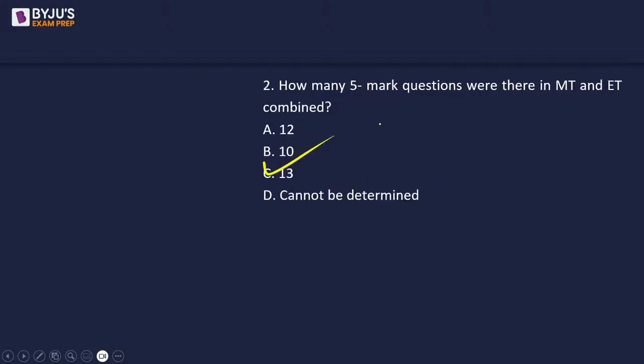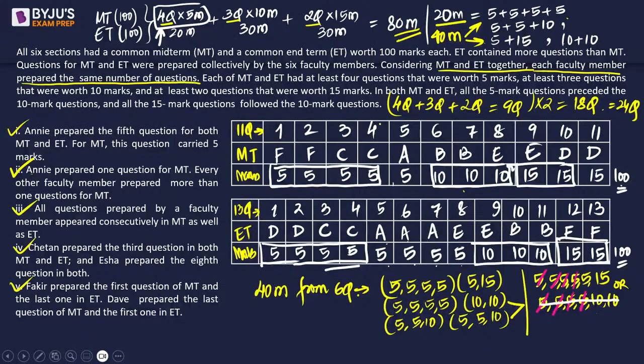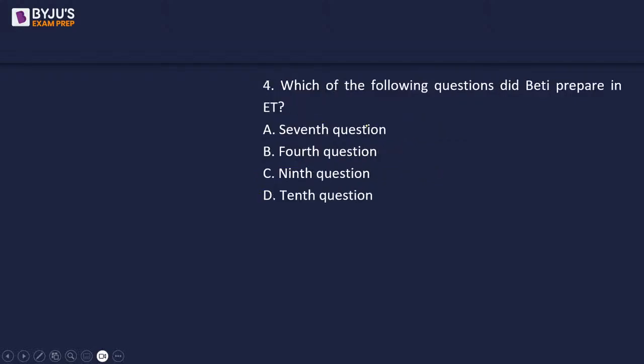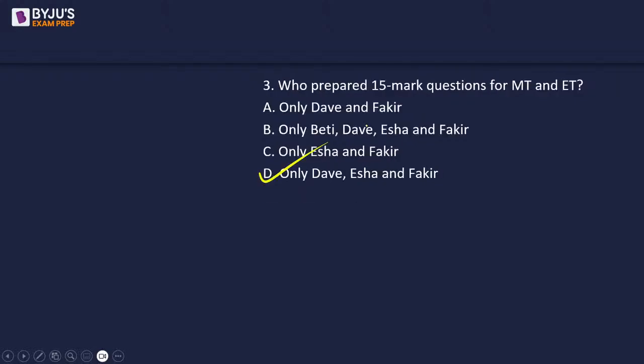Both word is not there. So we have F, E and D, Fed. Fed. D option.